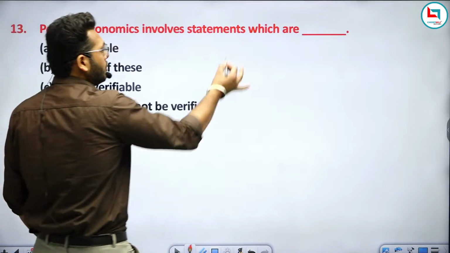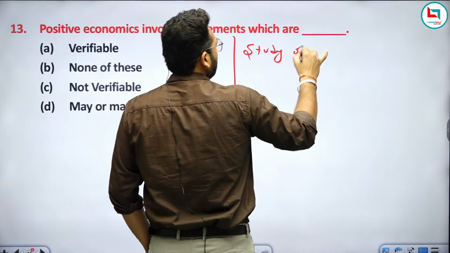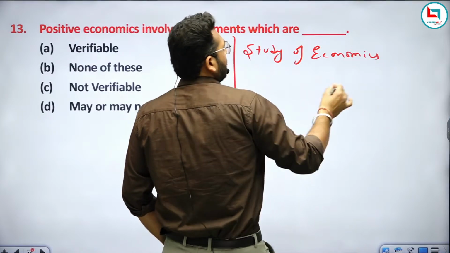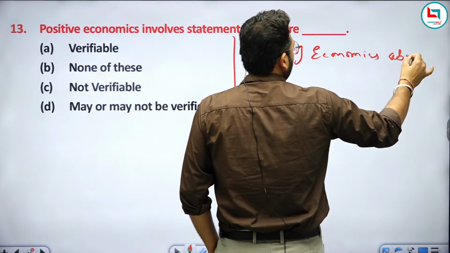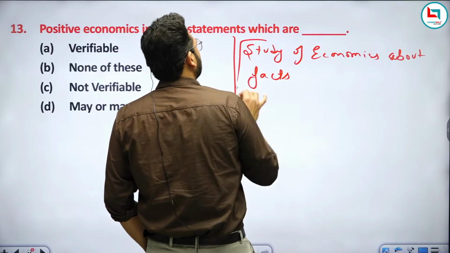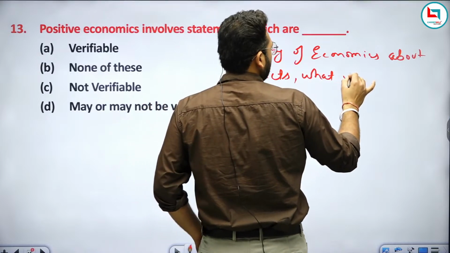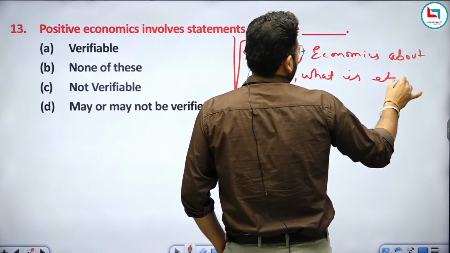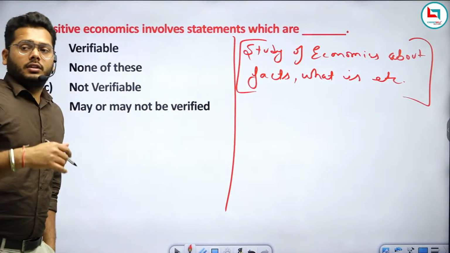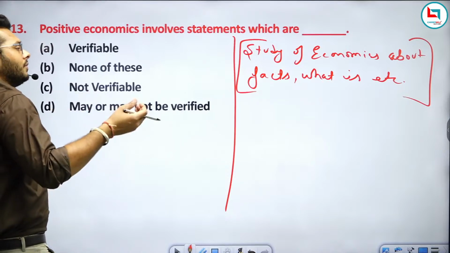It is the study of economics about the facts, what is right now, right? It means whatever you have right now, this is the meaning of positive economics. It means we can verify what we have right now.